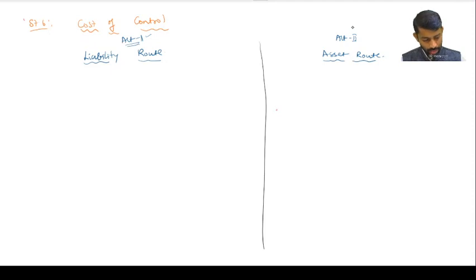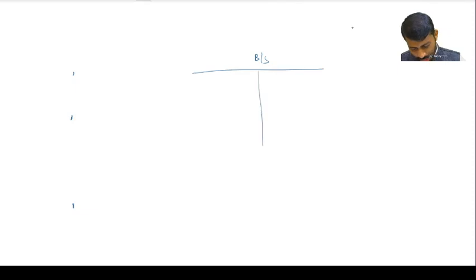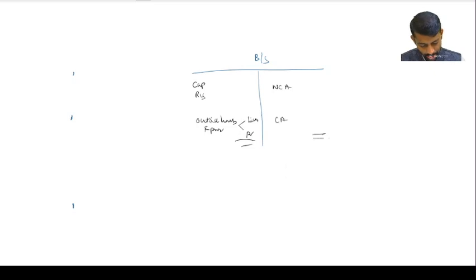So now, suppose you have the balance sheet. Just imagine a balance sheet. In a balance sheet you have capital, reserves and surplus, then outside liabilities, which include liabilities and provisions. Here assets: non-current assets and current assets, in total, total assets.